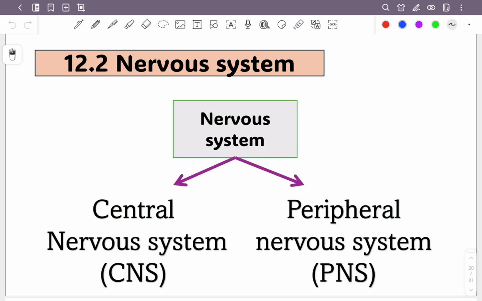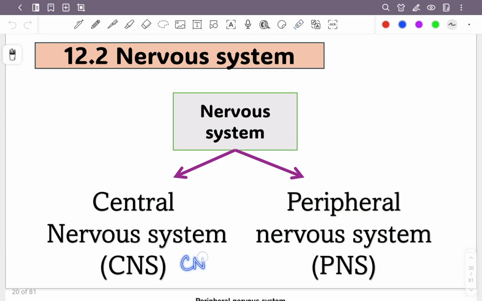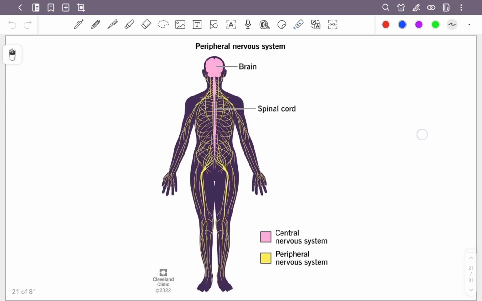Okay, hi all. So now we are going to continue with the following subtopic, which is 12.2, the nervous system. I have told you in this chapter we are going to look at the nervous system and also the endocrine system. So now you can actually divide the nervous system into central nervous system and peripheral nervous system. Very easy to remember. I will use the short form CNS and also PNS when I explain later. Okay, so central nervous system. Central means central, the middle one. And then peripheral is all the other parts beside the central system. That's all. Now let's see, this is the example.